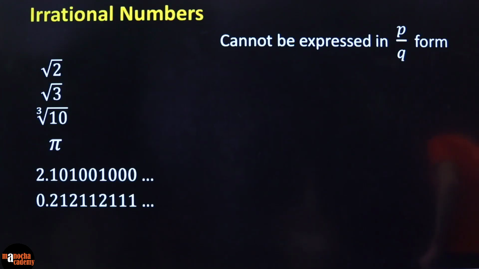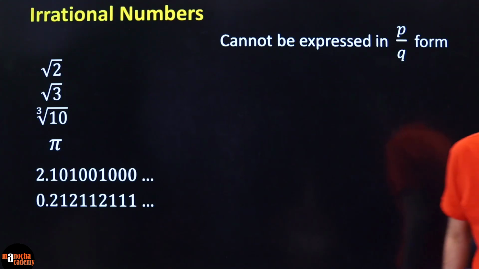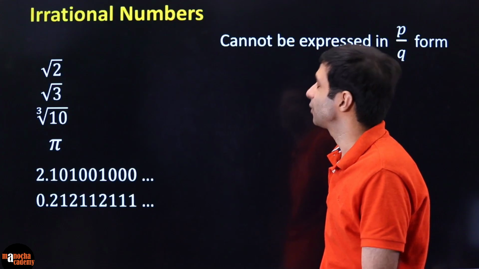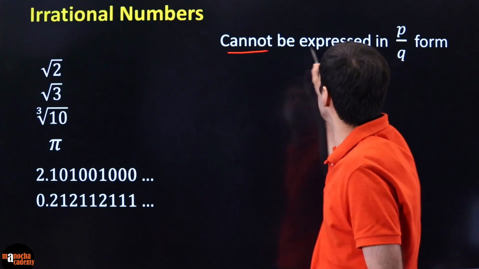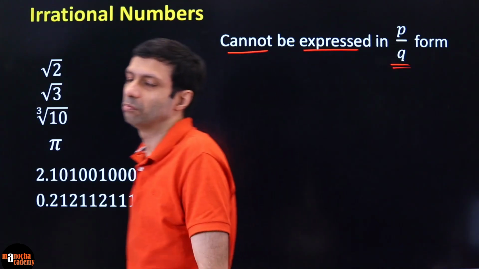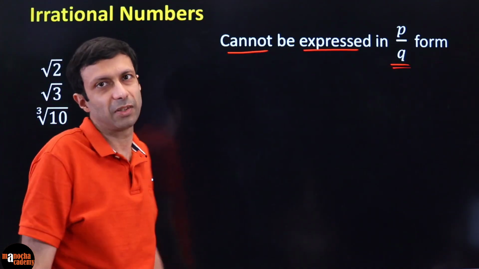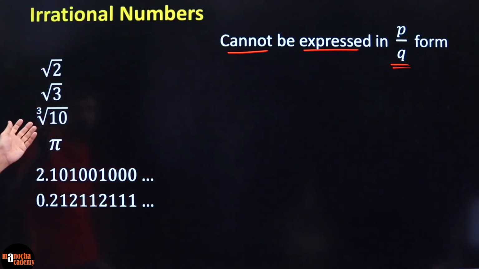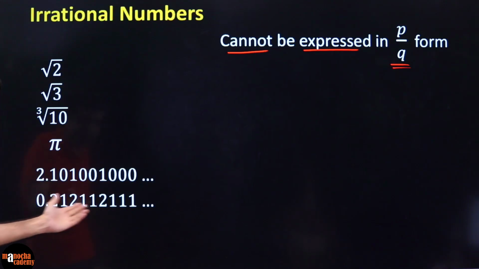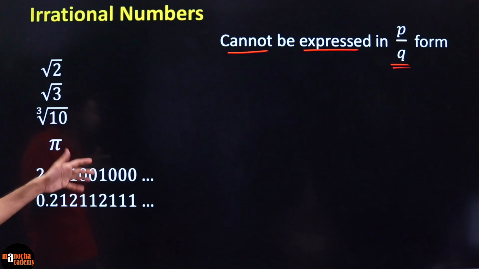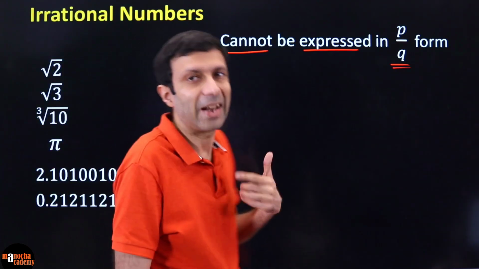Next, let's talk about irrational numbers. So we have all been talking about rational numbers. Let's get a bit irrational right now. What are irrational numbers? Those numbers that cannot be expressed in a fraction form. You can't express it as p by q. There is no magic fraction that will express it. What are some examples? Square root of 2, root 3, cube root of 10, pi. And the examples we discussed, right? If you have decimal numbers which are non-recurring, that means they are clearly irrational.